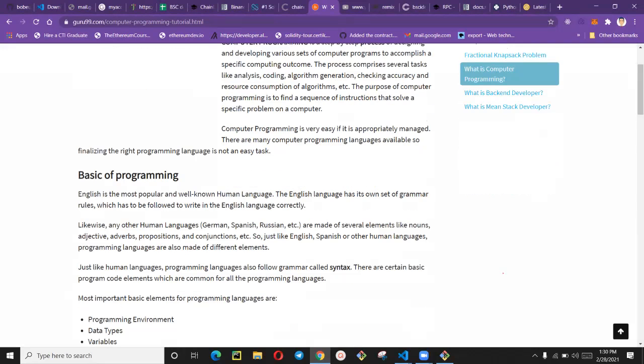So, basics of programming language: English is the most popular and well-known human language. The English language has its own set of grammar rules, which have to be followed to write in English correctly. So let me now explain to you.